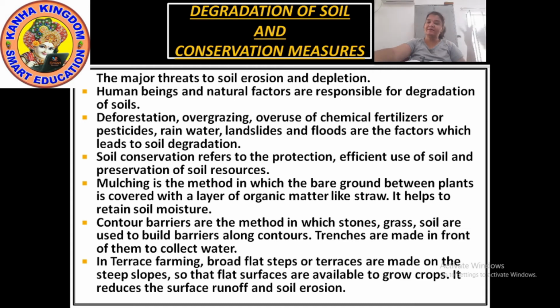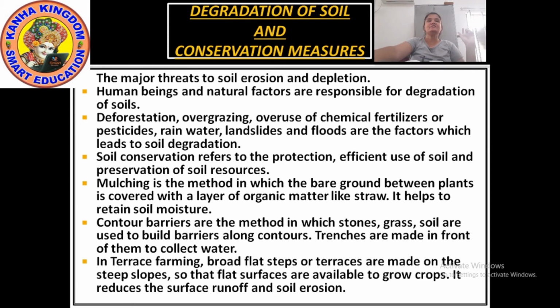Overuse of chemical fertilizers, when we use too much of chemical fertilizers. Rainwater, landslides and flood, I have of course told you. So these are the natural factors and human factors which are responsible for the soil degradation.